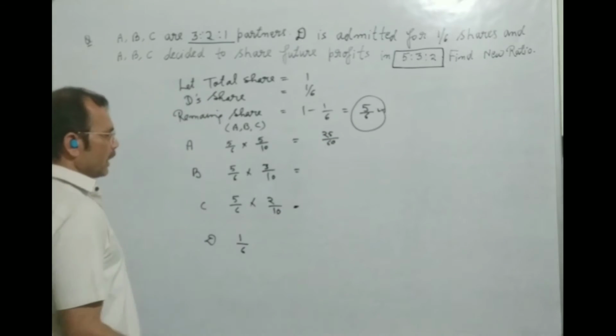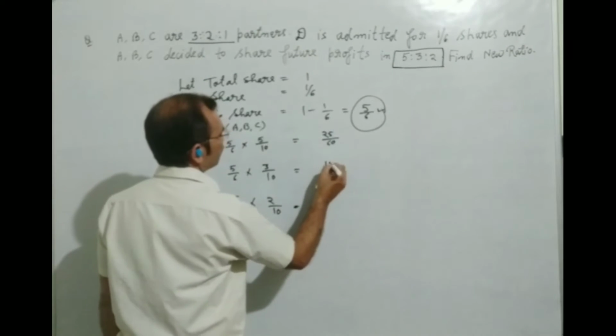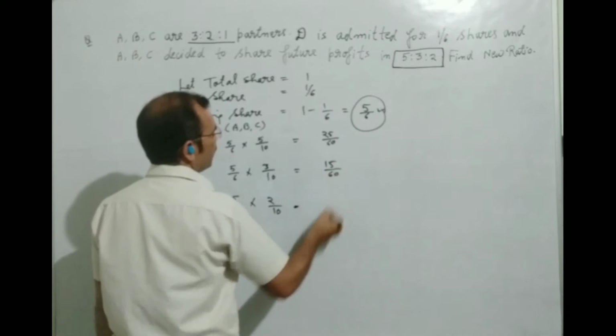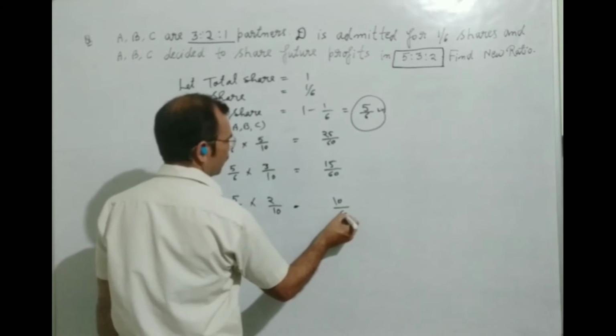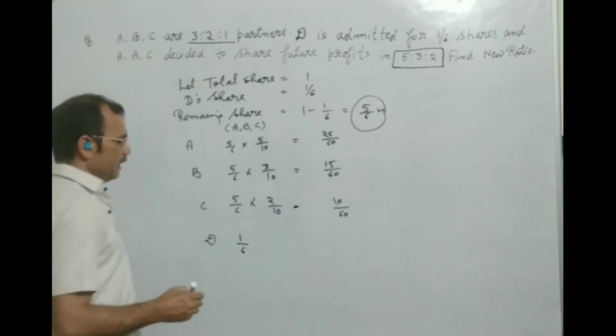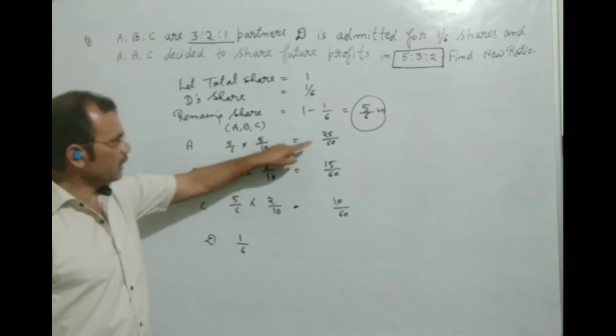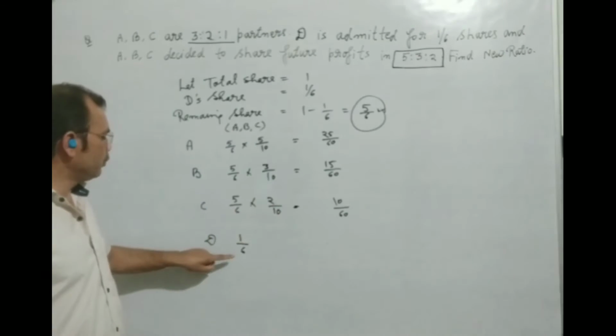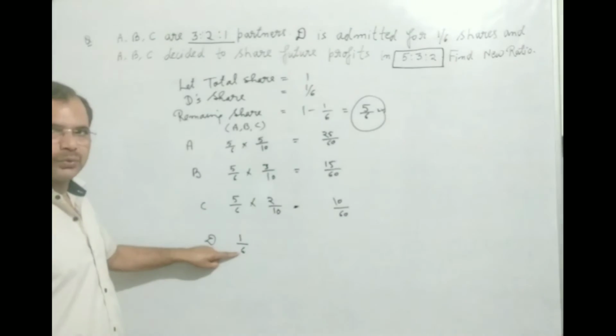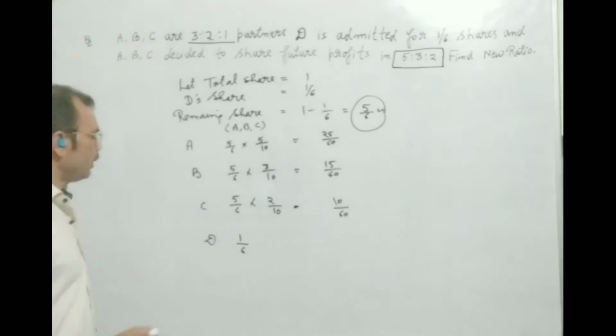25/60 will come, 15 upon 60, 10 upon 60, and here you are seeing all the denominators are 60, 60, 60, but you are finding here 6. So we can make it equal.